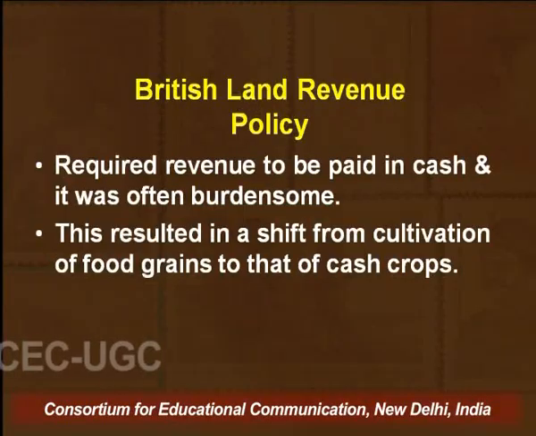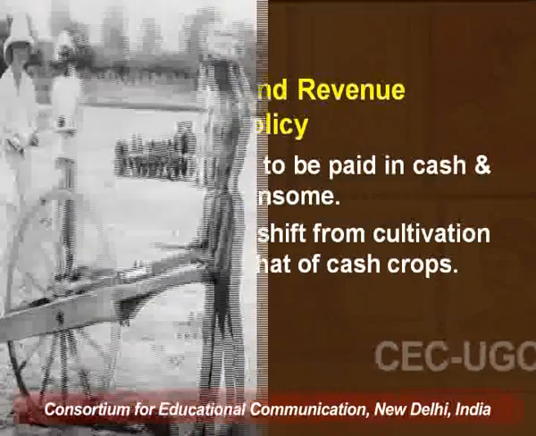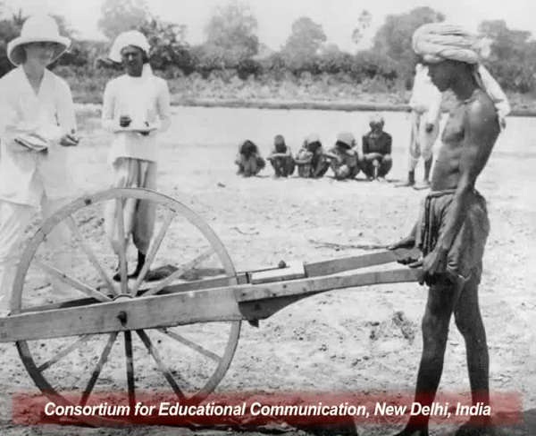What we also find is that these cash crops were beneficial to the Indian farmers to an extent, but in the long run, when we try to understand the dynamics, we find that a lot of coercion and exploitation was used in the cultivation of these cash crops, and in the long run most of the farmers suffered. Under the land revenue policy, the revenue was to be paid in cash, and most of the time it was burdensome for the peasants.